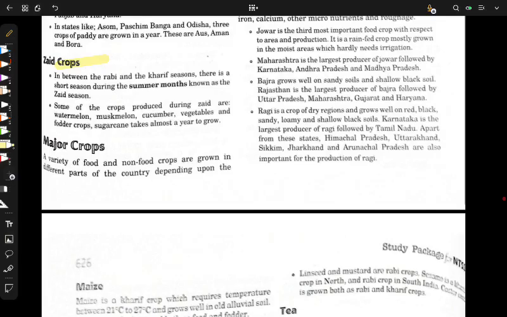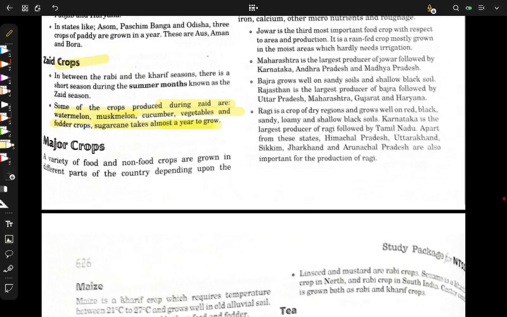And these Zaid crops are the very crops which are grown in the summer season. These crops have a lower maturity time, so they can be quickly matured in 2 or 3 months. So these crops are watermelon, muskmelon, cucumber, vegetables, fodder crops, sugarcane. Sugarcane is an important example because it is an exception. For example, in chemistry we have many exceptions, and sugarcane is also an exception, which takes almost a year to grow.